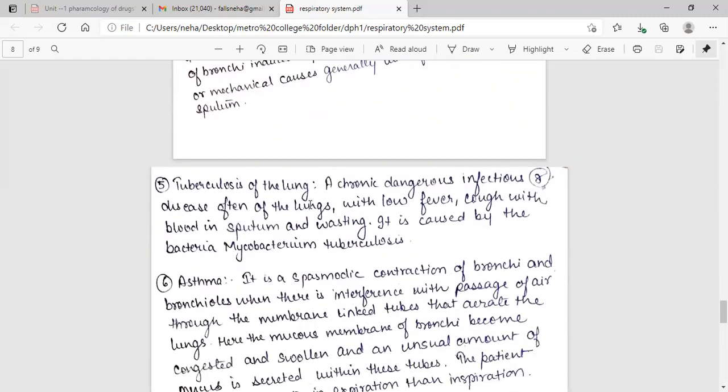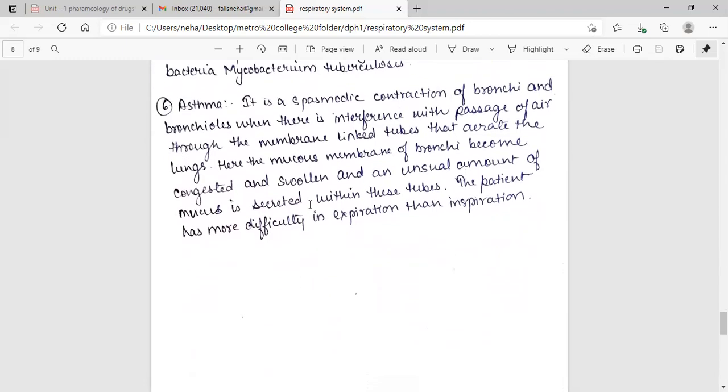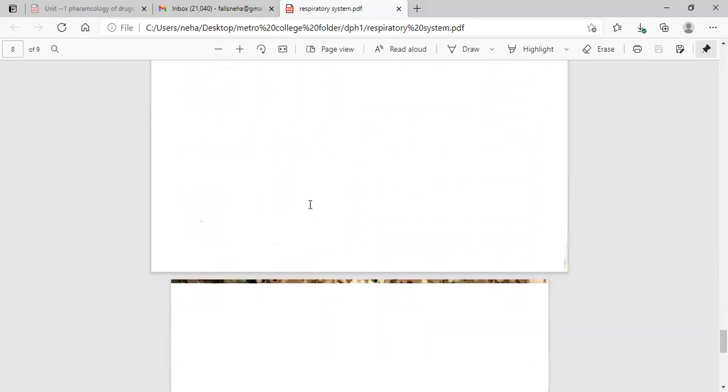Tuberculosis of the lung. A chronic dangerous infectious disease, often of the lungs, with low fever, cough, blood in sputum, and wasting. It is caused by the bacteria Mycobacterium tuberculosis. Asthma. It is a spasmodic contraction of the bronchi and bronchioles when there is interference with the passage of air through the membrane-lined tubes that aerate the lung. Here, the mucous membrane of the bronchi becomes congested and swollen, and an unusual amount of mucus is secreted within these tubes. The patient has more difficulty in expiration than inspiration.